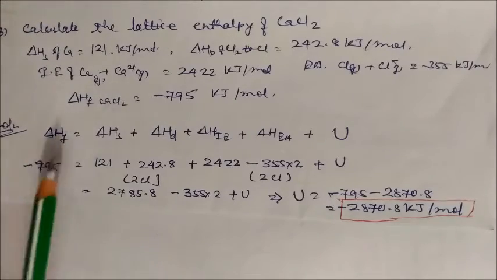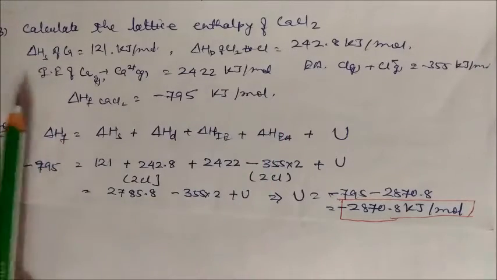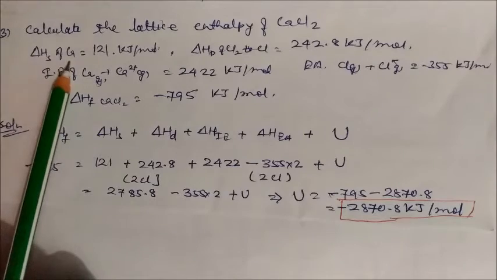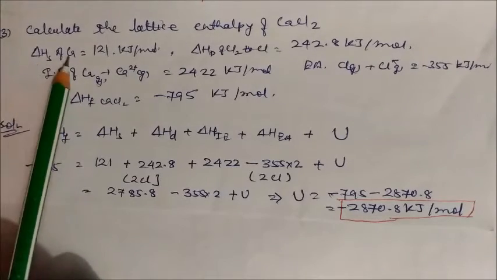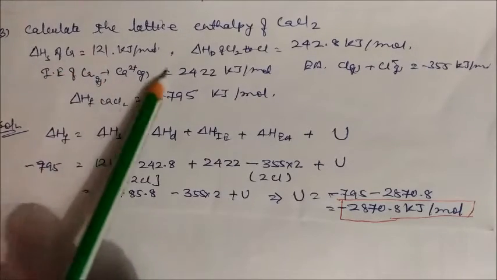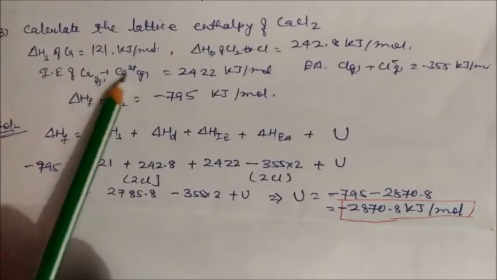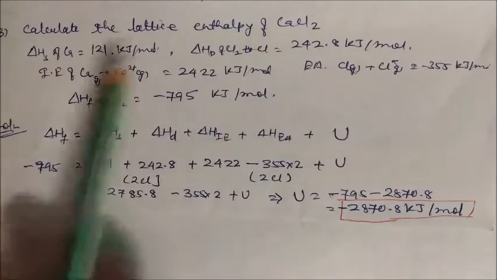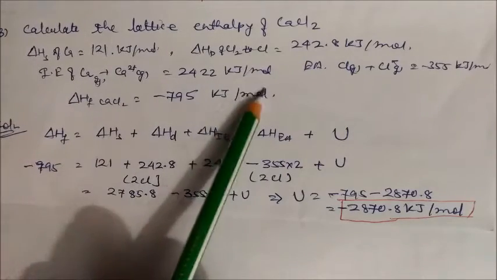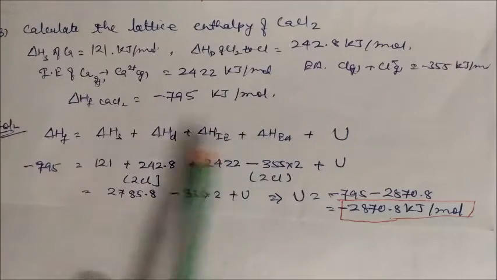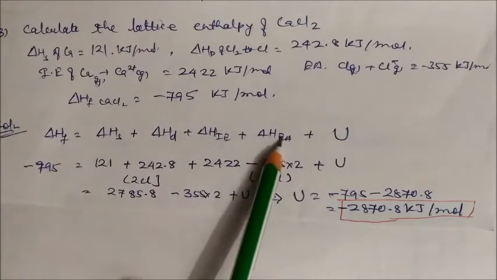Calculate the lattice enthalpy of calcium chloride. The heat of sublimation of calcium is given as 121. Similarly, the dissociation energy of Cl2 is given, the ionization energy of calcium is given, the electron affinity is also given, and the heat of formation of calcium chloride is also given. So use this formula: sublimation, dissociation, ionization energy, electron affinity.